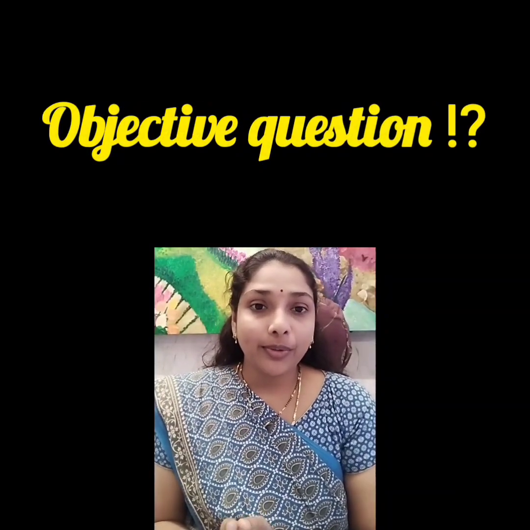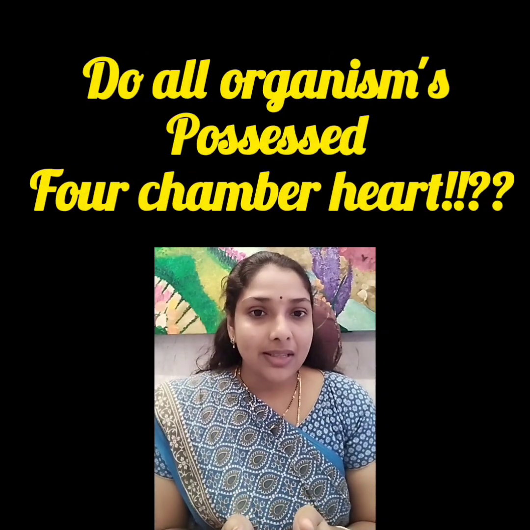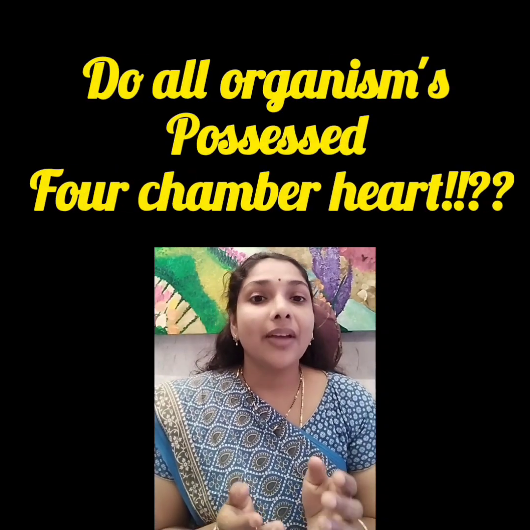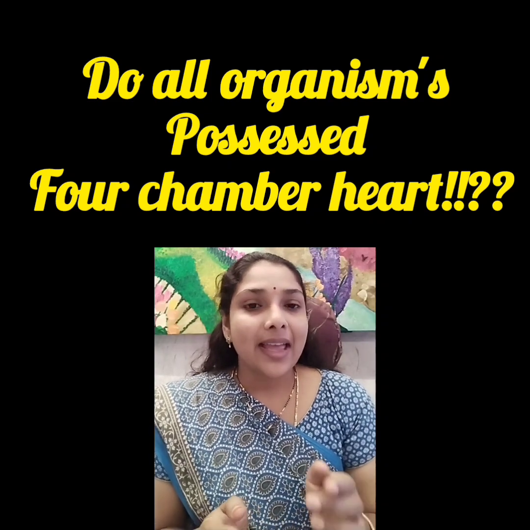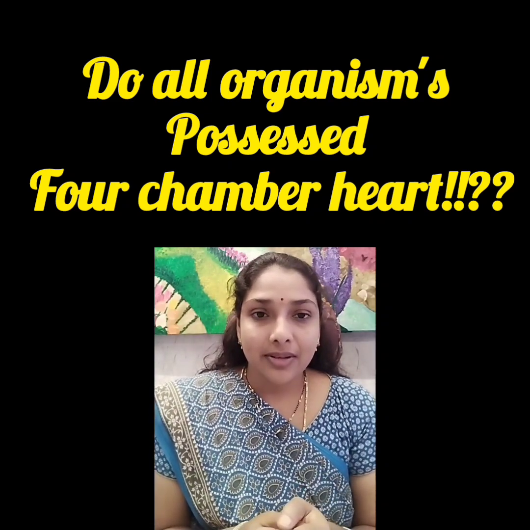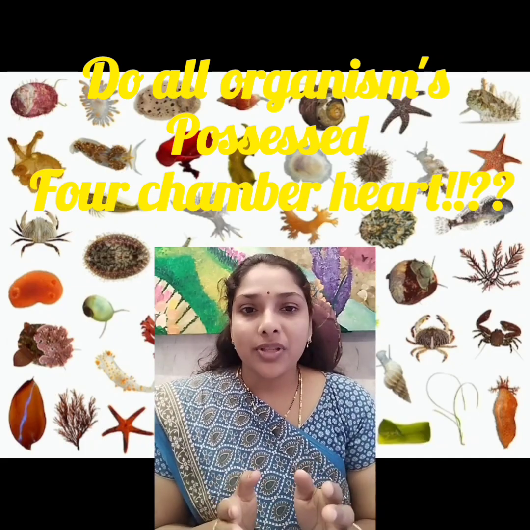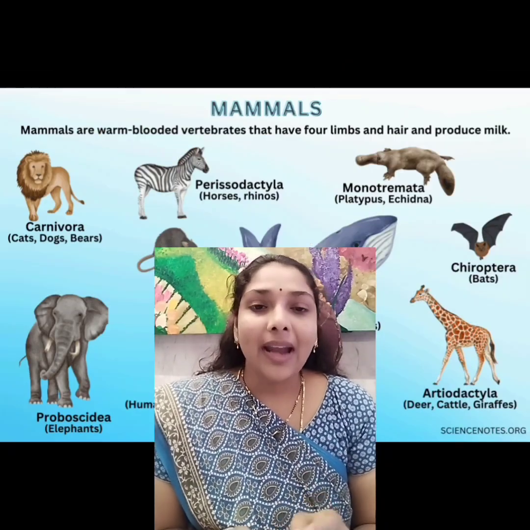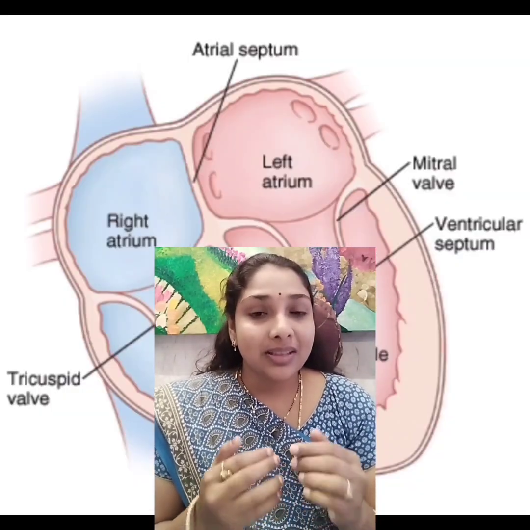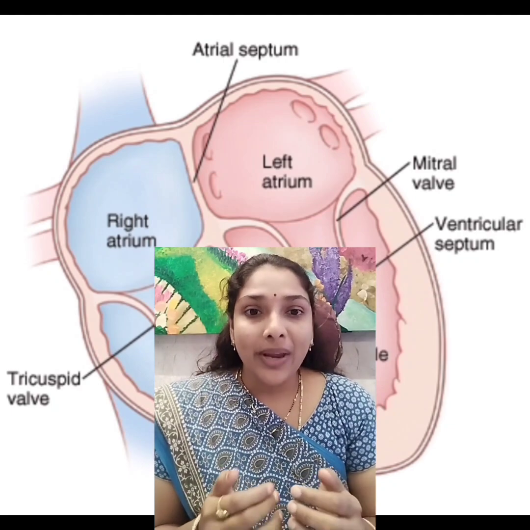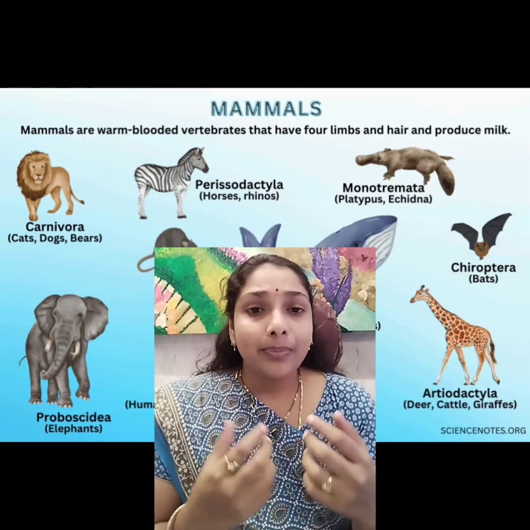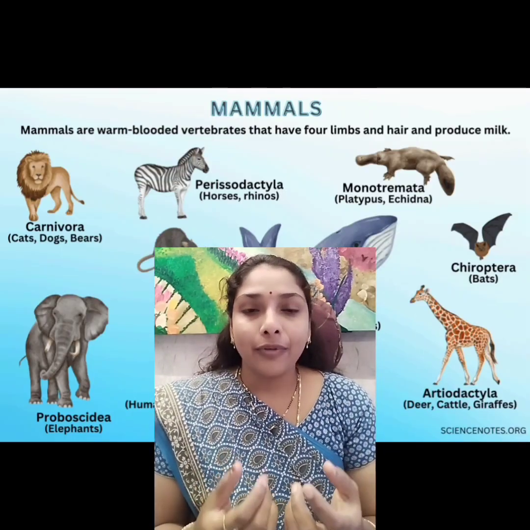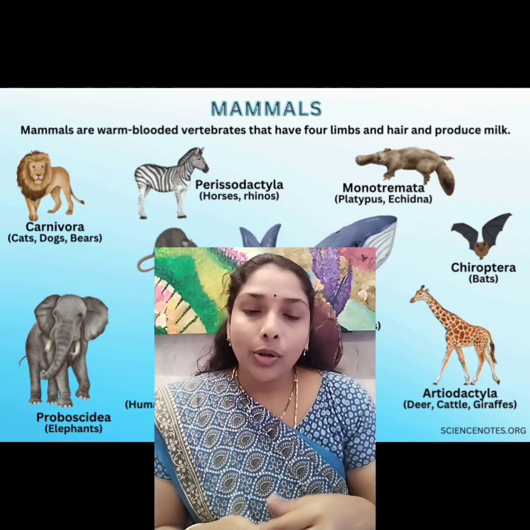Today I am going to explain a very important objective question for 10th class as well as intermediate students. My question is, do all organisms possess a four-chambered heart? Why is it exceptional in few organisms? All organisms do not possess a four-chambered heart. It is exceptional only in the case of mammals and aves. Mammals possess this four-chambered heart to maintain their large bodies, and these four chambers are helpful to gain more amounts of oxygen for the body.